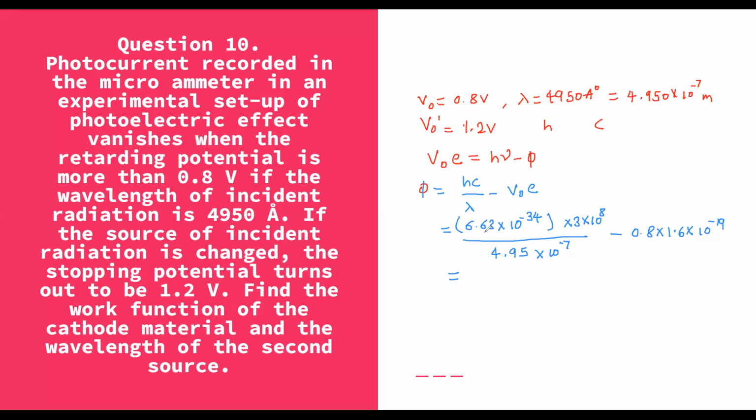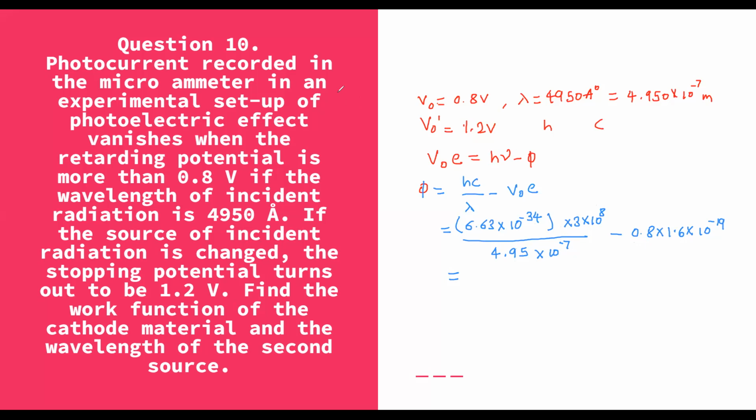So 6.63 into 10 raised to minus 34, the value of h, 3 into 10 raised to 8, the value of c, upon lambda, which is 4.95 into 10 raised to minus 7, minus 0.8 into 1.6 into 10 raised to minus 19.